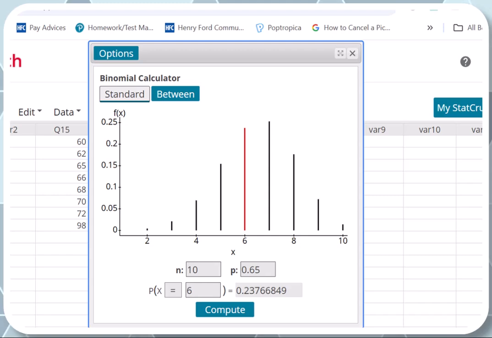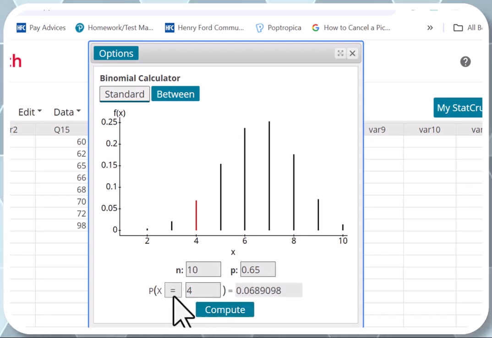Let me double check, see if it was 6. Yeah, that's the answer. The answer is 0.2377. If he says what's the probability that exactly, for example, 4 of them consider themselves knowledgeable fans, you just change 6 to 4. And here's the answer right here. So you need to put the sample size, how many, and you need to put the probability of success, and then answer the questions right here.